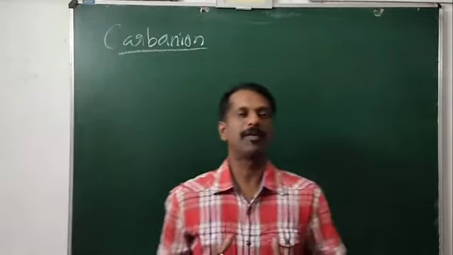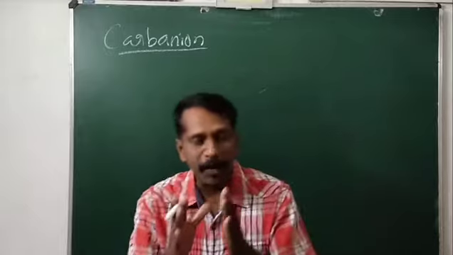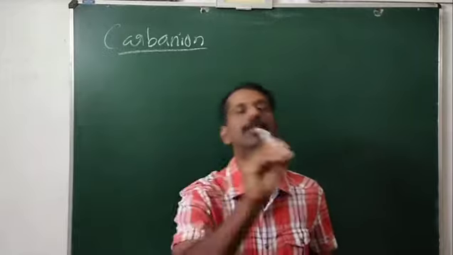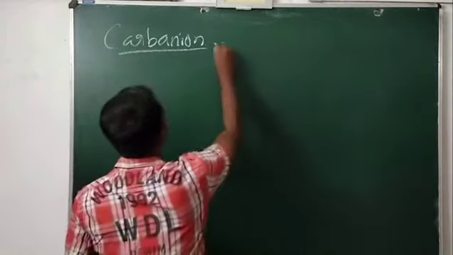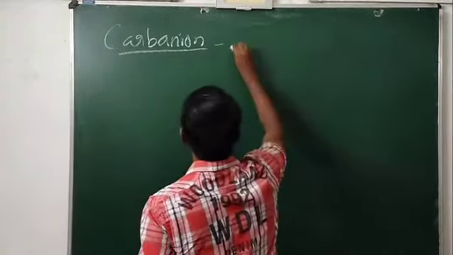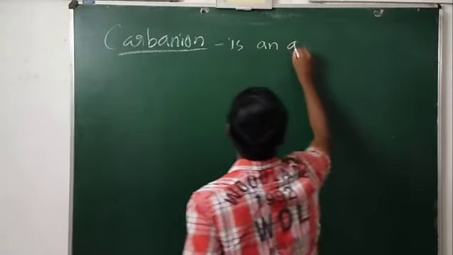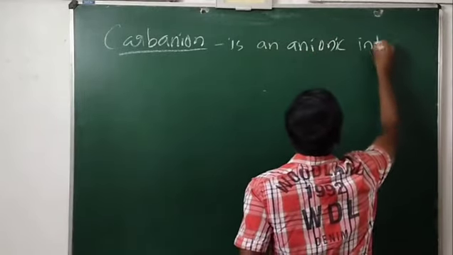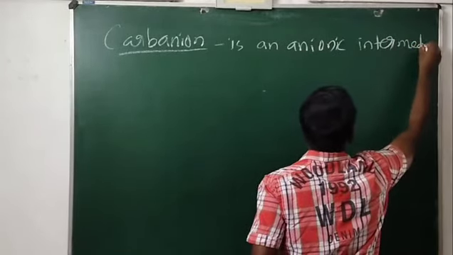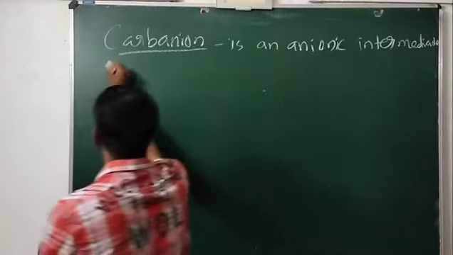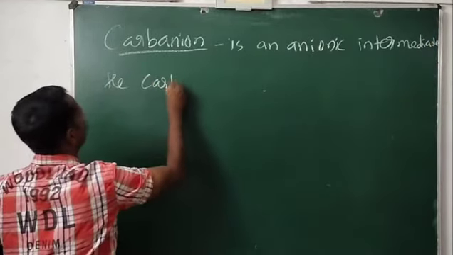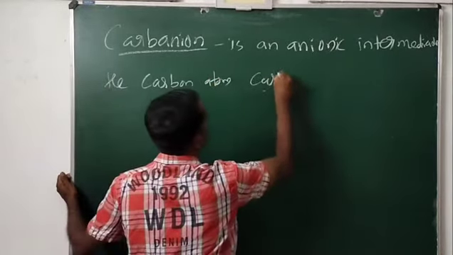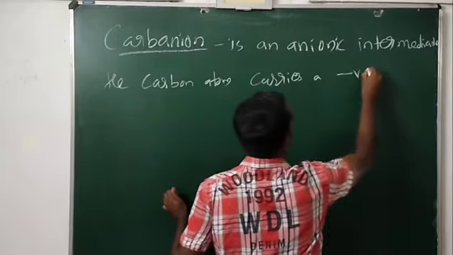A carbanion is an anionic intermediate in which the carbon atom carries a negative charge. So what is a carbanion? It is an anionic reaction intermediate in which the carbon atom carries a negative charge.